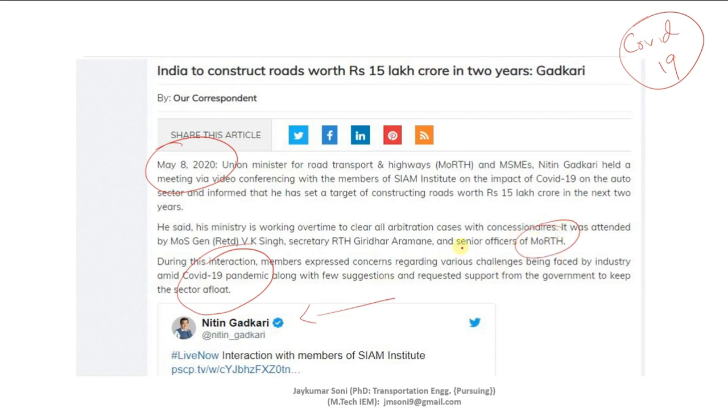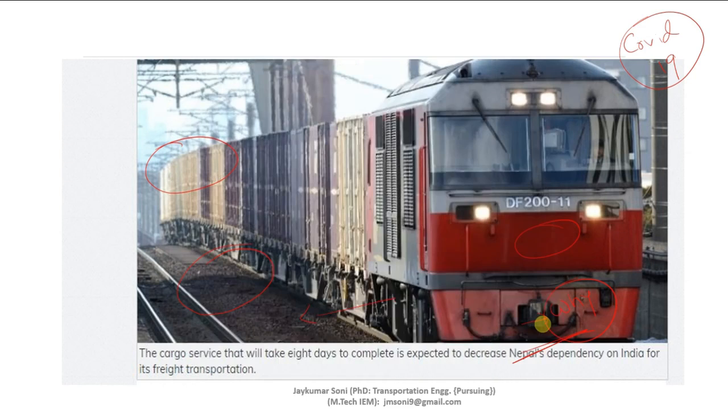Now, you may be wondering why I am showing these photos to you. I have already established that before learning any subject, you need to learn the reason, the answer of why. Why do you need to learn this particular transportation engineering subject? The answer of why is in my next photo.